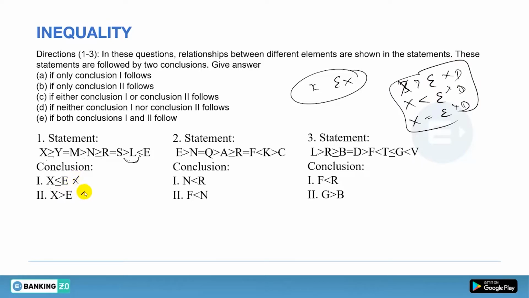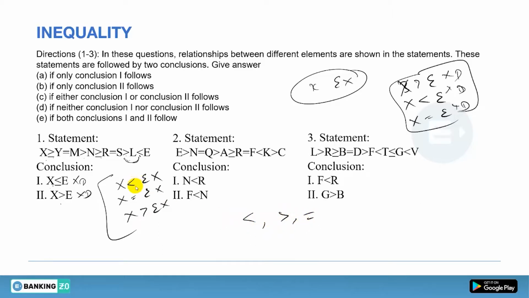So both conclusions will be wrong, that is for sure, but with the doubt. Doubt means you are not clear because you can't find the relationship. Now if you are saying that this is wrong and this is wrong, it means x is not less than, x is not equals to, and x is not greater than e. Clear? Basically between two persons there are three relations: less, greater or equal.